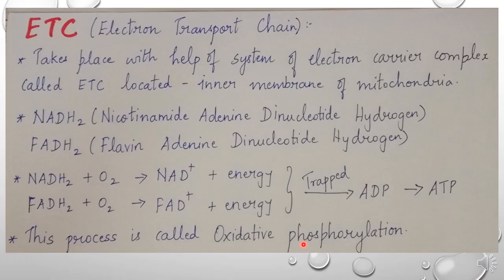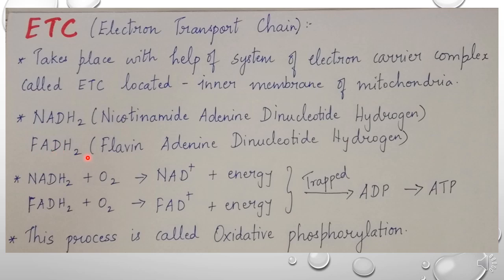The third stage of aerobic respiration is ETC, that is the electron transport chain. This stage happens with the help of a system of electron carrier complexes called the electron transport chain, which is located in the inner membrane of mitochondria. NADH2 is nicotinamide adenine dinucleotide hydrogen.